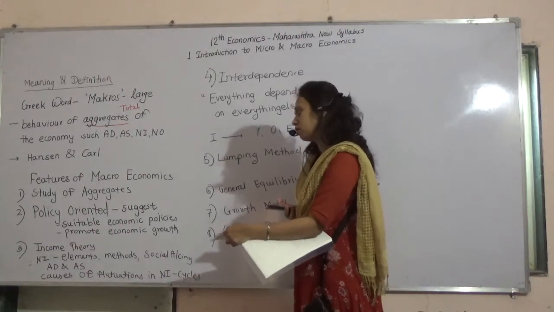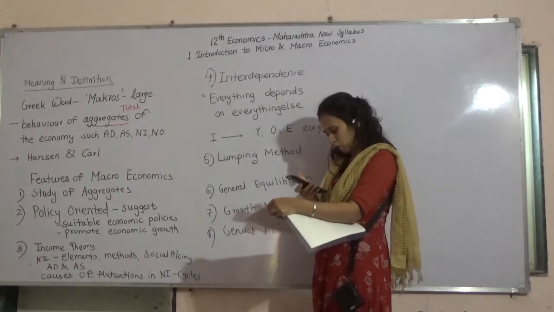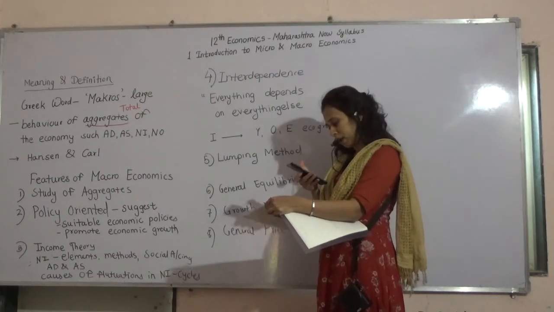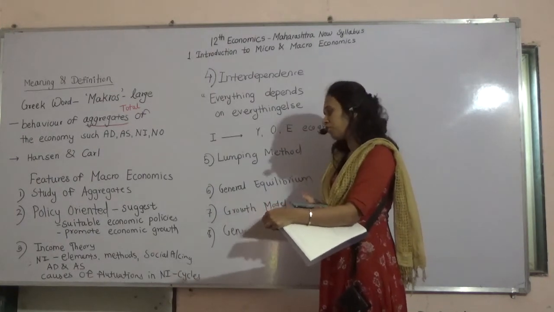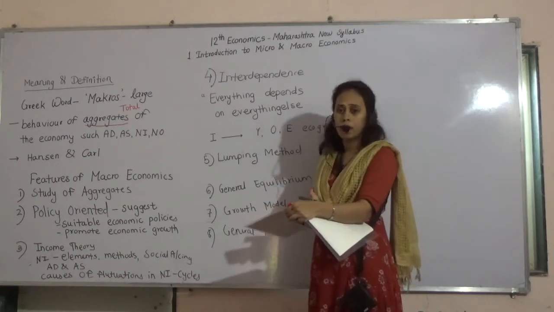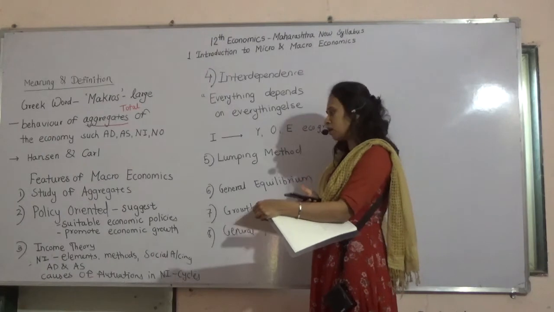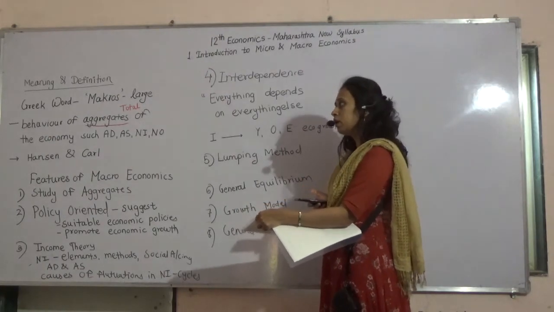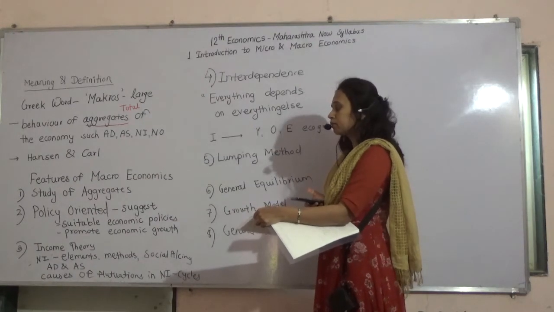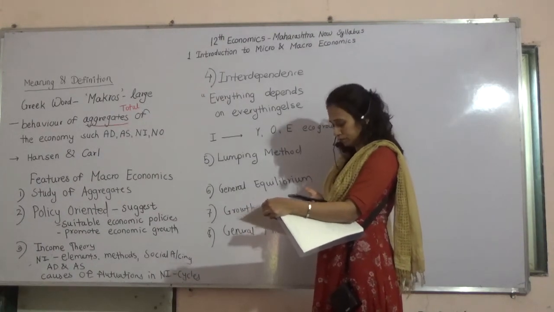All these are studied in macroeconomics. Then it deals with aggregate demand, aggregate supply. It explains causes of fluctuations in national income. Then we have different business cycles. All these are studied in macroeconomics, and that's why it is called income theory.